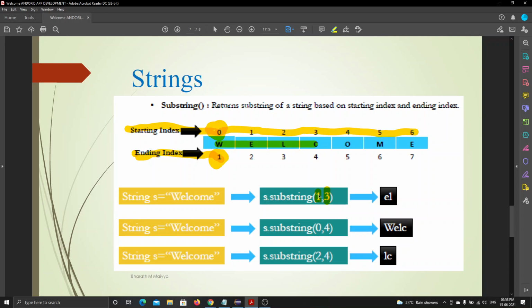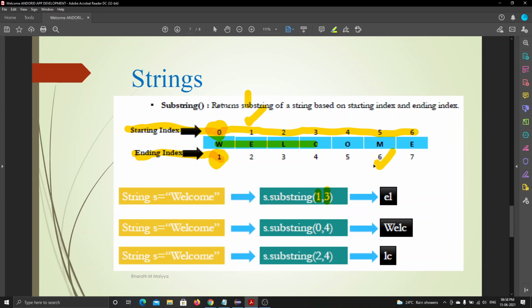This will be the starting index number. In simple words, let me explain. If I say 1, it checks the starting index number 1, which is here. If I say 1 comma 6, 1 will be the starting index number, and 6, the second number, will be the ending index number. The second number will always be the ending index number, so it goes on checking for where the ending index is.